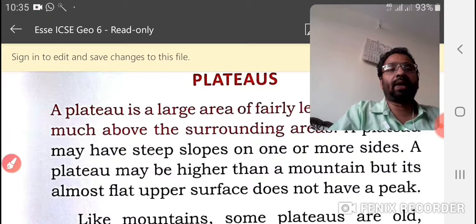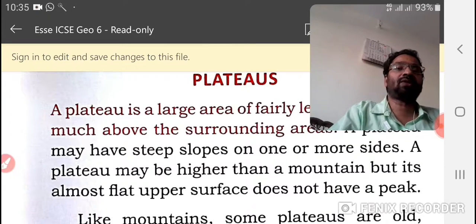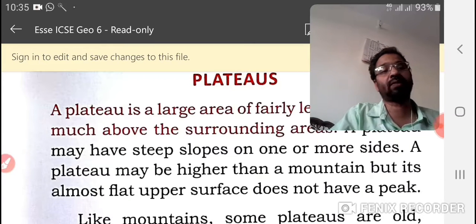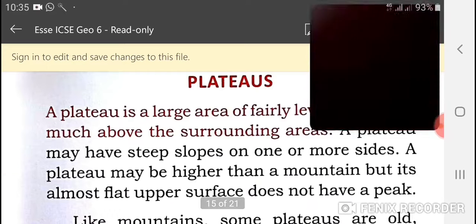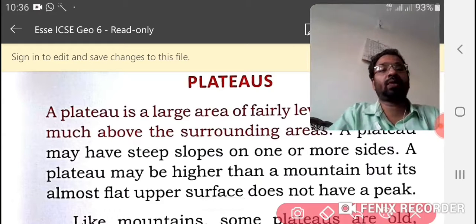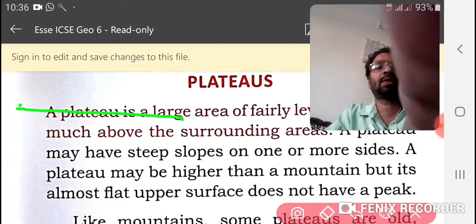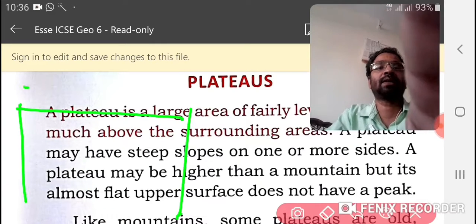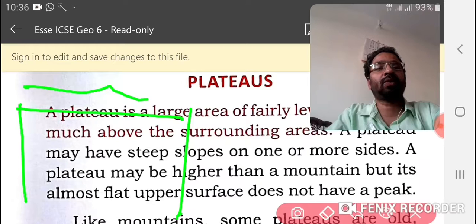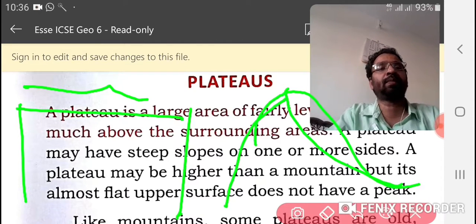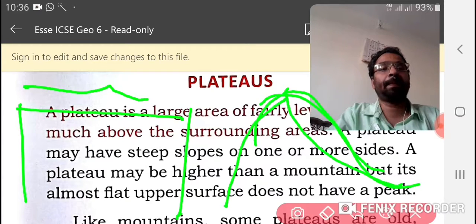A plateau may be higher than a mountain, but it has an almost flat upper surface. It does not have a peak. That is the next important side. The upper surface will be flat like this. But what about the mountain? Mountains are conical in shape or round in shape.